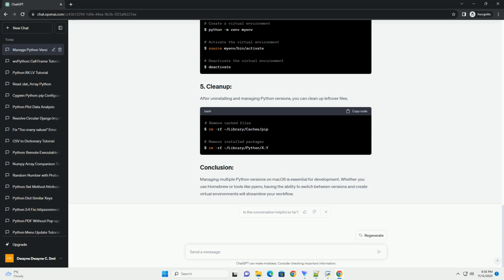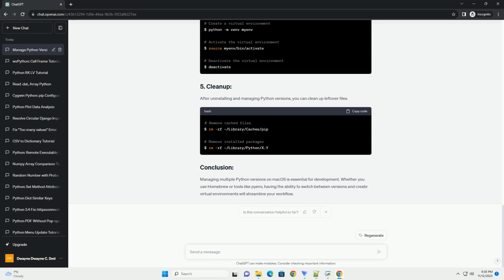To uninstall a specific Python version, you can use the Brew package manager or manually remove it. If you don't have Homebrew installed, you can install it by following the instructions at brew.sh. To install a specific Python version. To switch between versions, use the brew switch command.